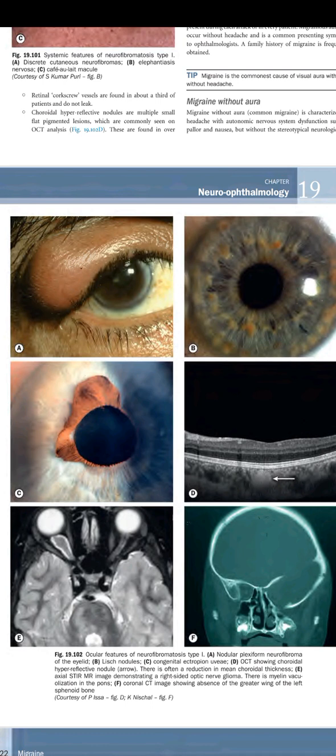Neurofibromatosis type 2 is carried by chromosome number 22, which carries the protein merlin, and its mutation will cause irregular cell growth. It is autosomal dominant, and 50% are sporadic. There is involvement of bilateral acoustic neuromas. This is the main feature, and in 90% it is present with a family history of neurofibromatosis type 2.